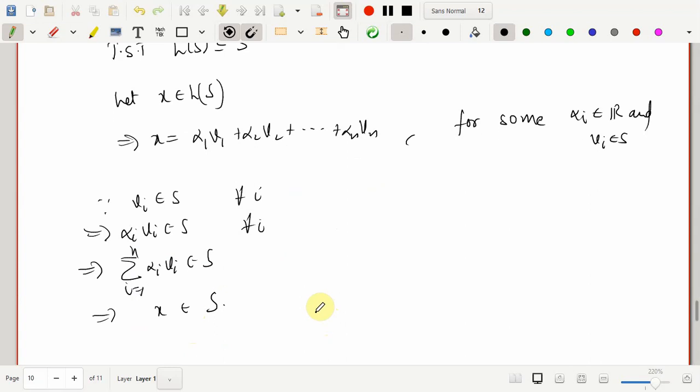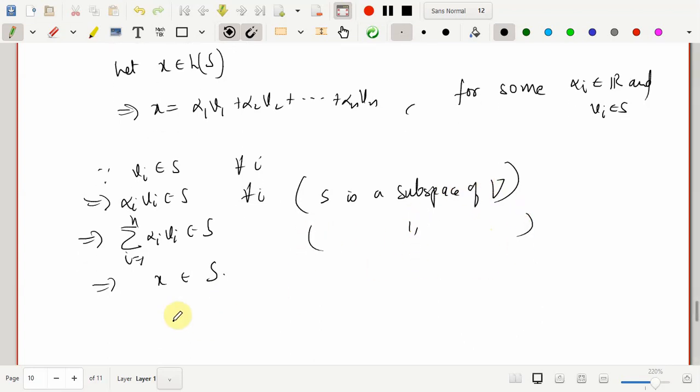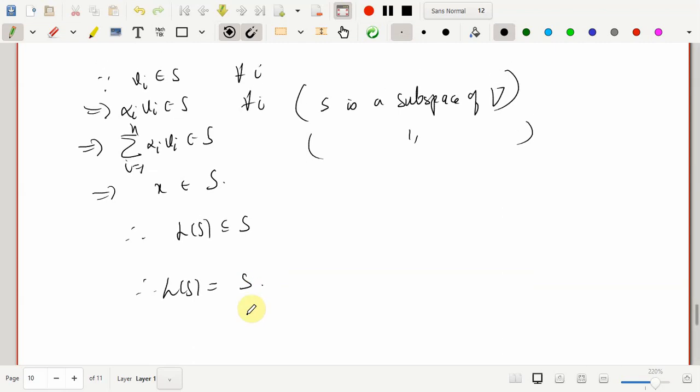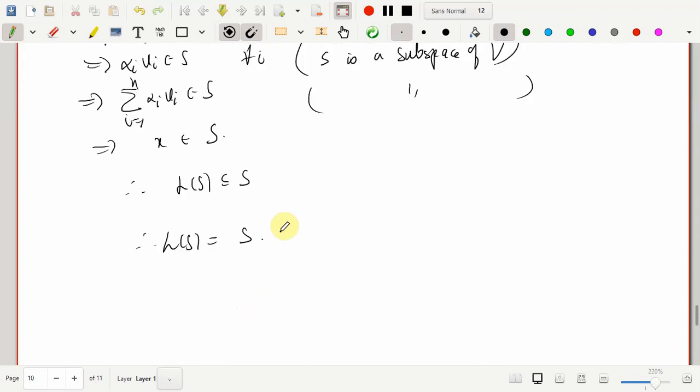Are we done? The reason for each of these steps is that S is a subspace. Here also the same reason, which implies that L of S is a subset of S. So we know that S is a subset of the linear span of S, and we now also know that the linear span of S is a subset of S. By the way, this is possible only because S is a subspace of V. So that's enough to say that the linear span of S in this case is equal to S, right? So that is one property.